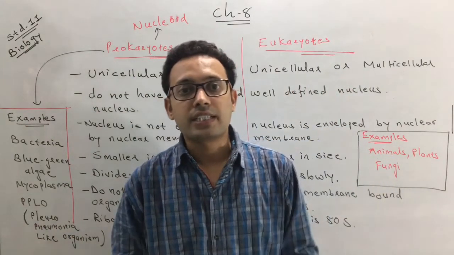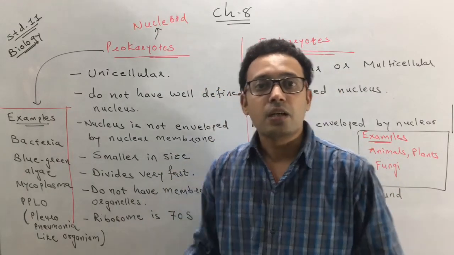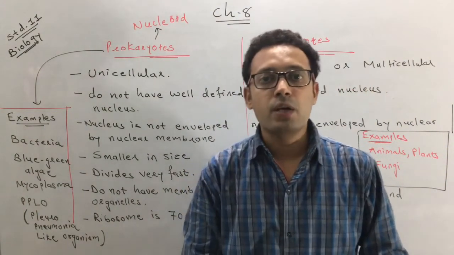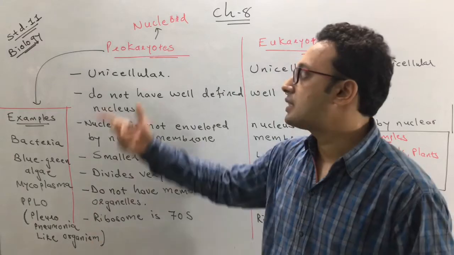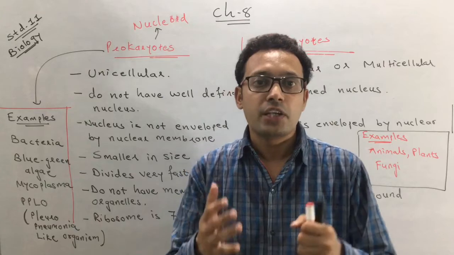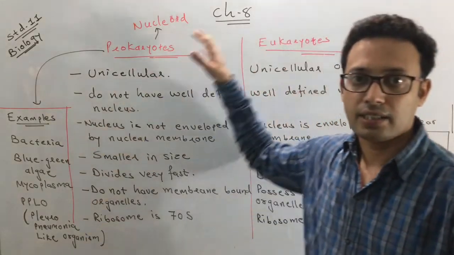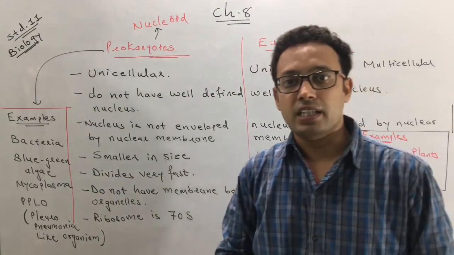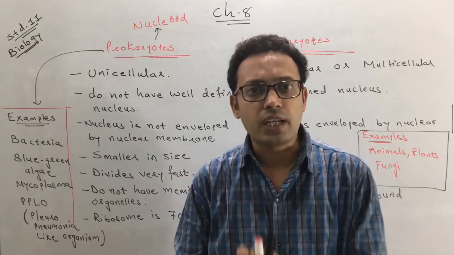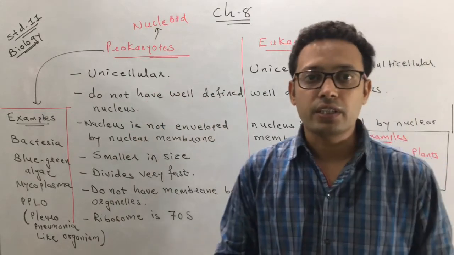So here is the difference between prokaryotic and eukaryotic cells. We have to learn both cells, one by one. In the next session, we will start first with the prokaryotic cell: what structural components you can find in a prokaryotic cell, and then we will discuss the structural components you can find in a eukaryotic cell. Okay students? Today you have to clearly understand the difference between prokaryotic and eukaryotic cells.